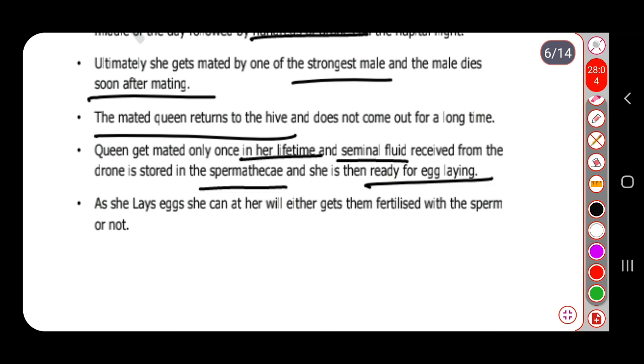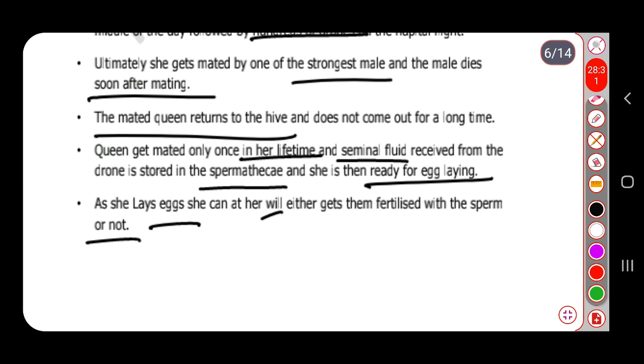As she lays the eggs, she can, at her will, either get them fertilized with the sperm or not. It means that it is decided by the queen, the female, whether she wants to fertilize her eggs with the sperm or not. Now there are two conditions.